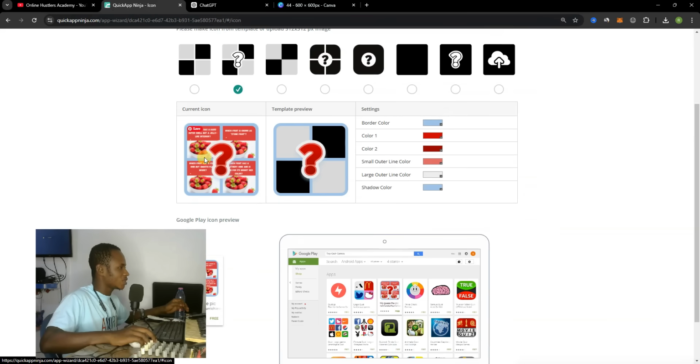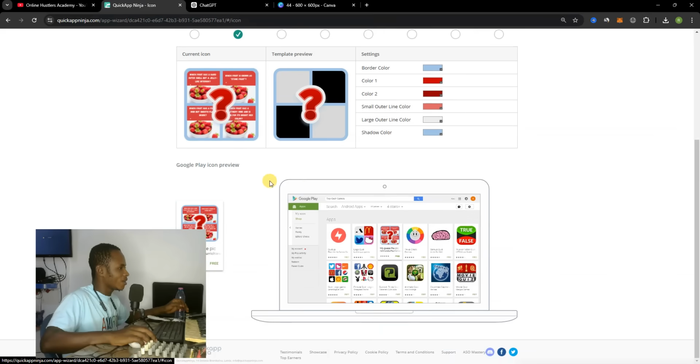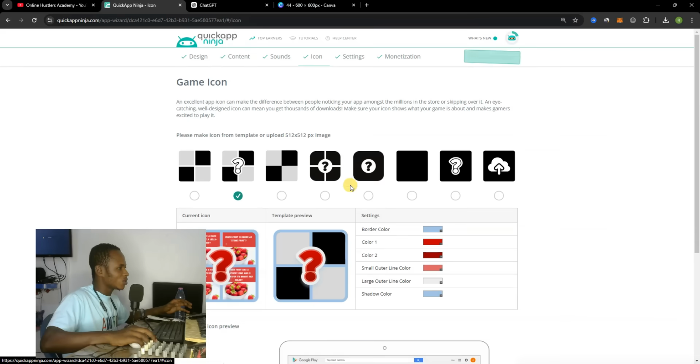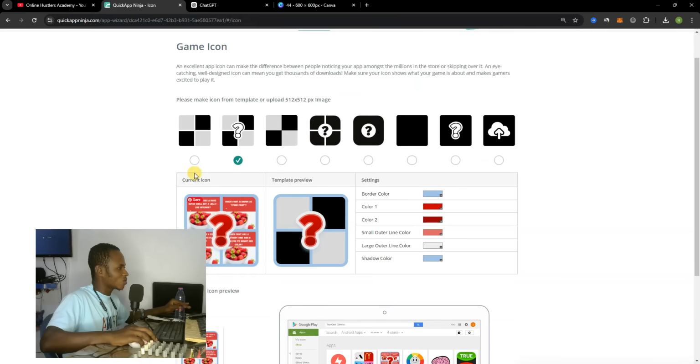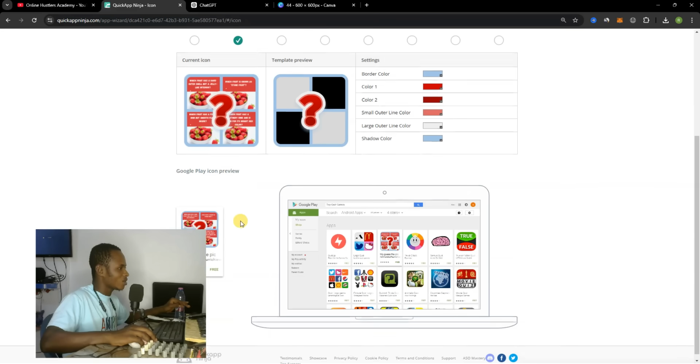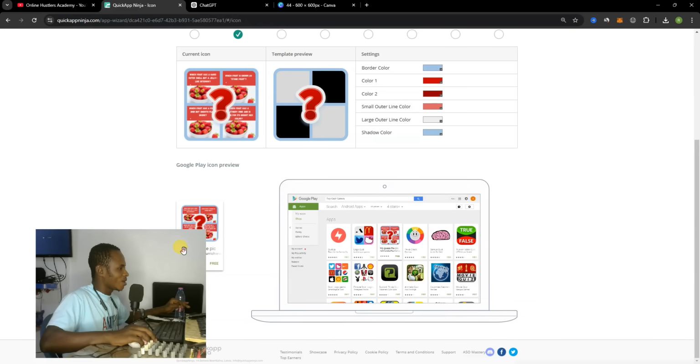So this is the icon being generated for us, and this is the current one over here, and you can see this is going to be very good for the Google Play Store. If you see it over here, it's very good for the Google Play Store. So it's basically going to be very good for us. So let's check this one too over here. All right, so I think this one, I love to use this one, the current one. Let me bring this here.